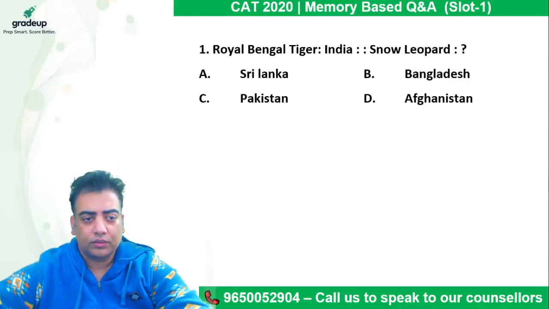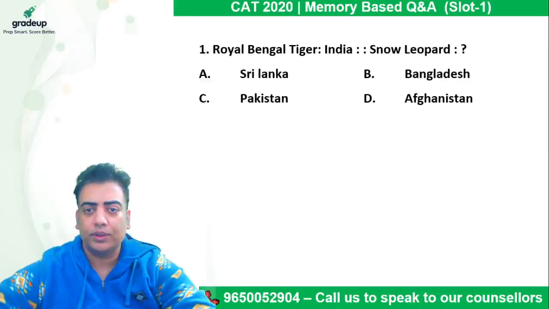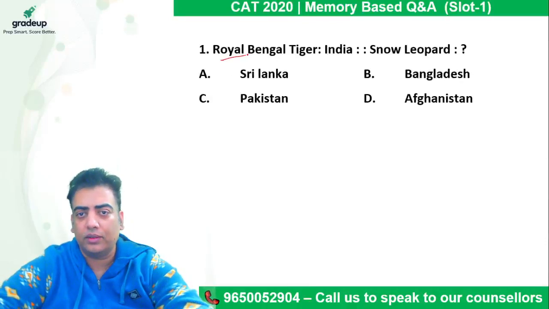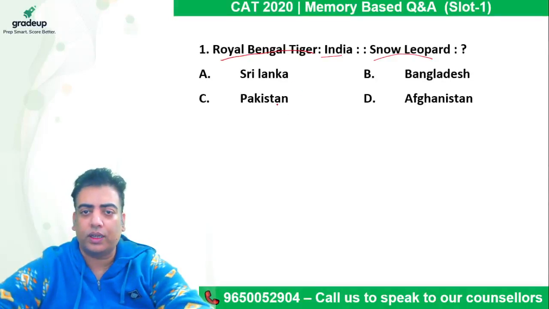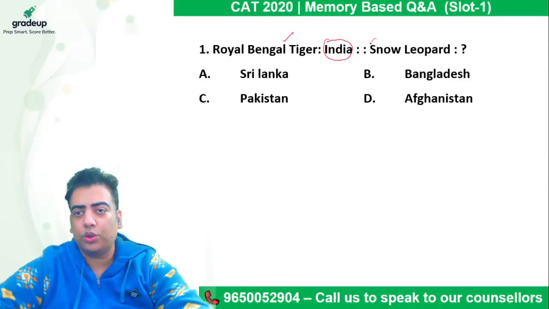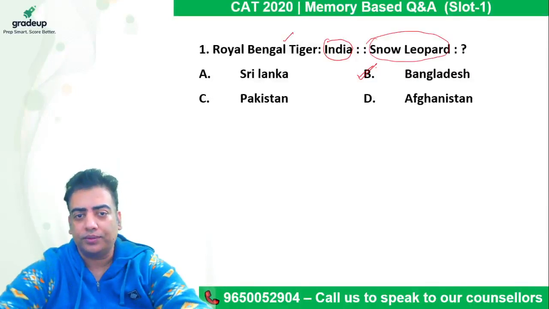So this is the class of analytical reasoning for SNAP. In question number one, there is some relation between Royal Bengal tiger and India. The very similar relation between snow leopard and one of the countries is to be figured out. Royal Bengal tigers are found only in India. Likewise, snow leopards are only found in Bangladesh. So the correct answer comes out to be B.